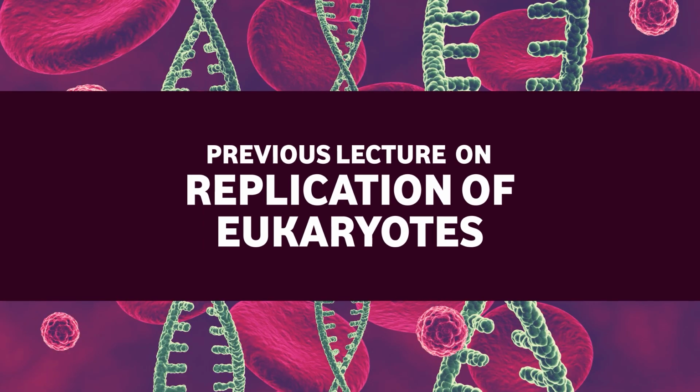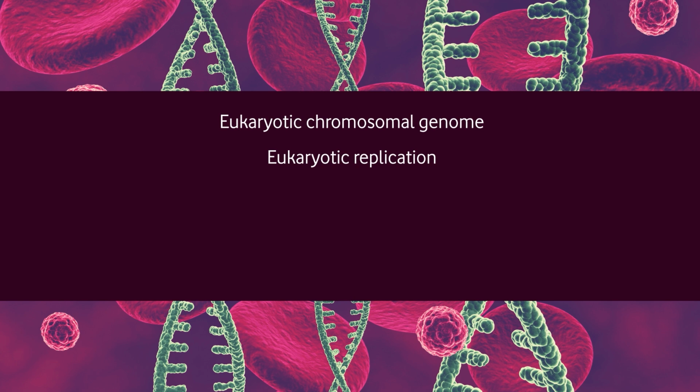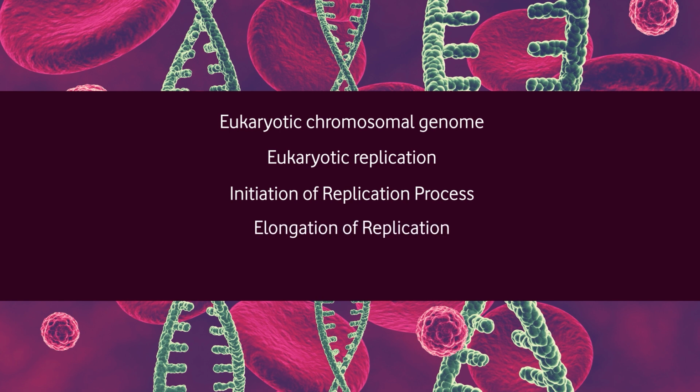In the previous lecture, we learned DNA replication in eukaryotes, where we discussed how the eukaryotic chromosomal genome is replicated through the semi-conservative method, and the role of pre-replicative complex proteins in initiation of the replication process, which is a little bit different and more complex in eukaryotes than prokaryotes. After that, elongation of replication, which is similar to prokaryotes, and the termination process in the telomeric region of the chromosome.